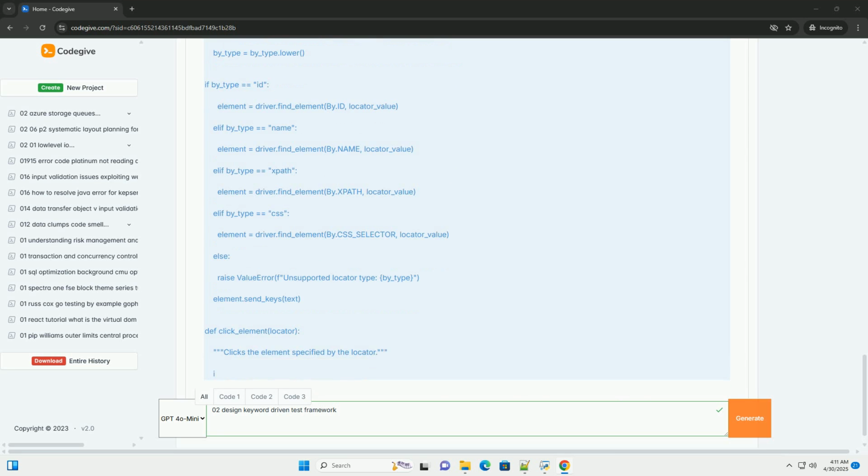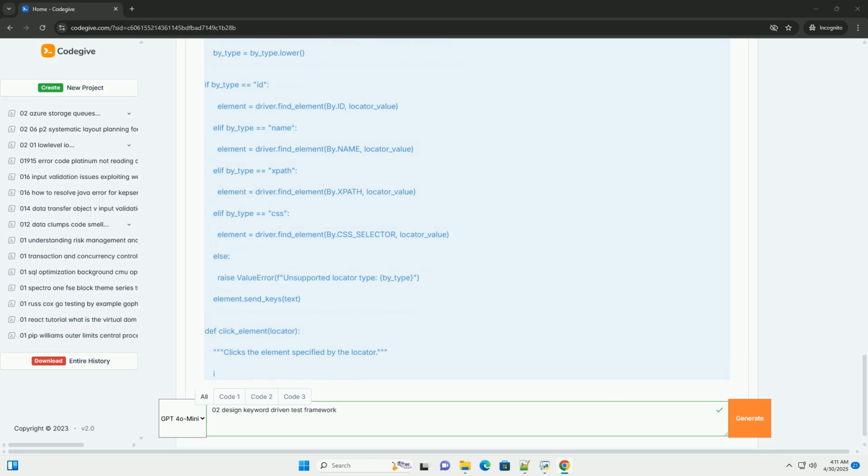Summary and best practices. Keep keywords focused: each keyword should perform a specific, well-defined action. Use meaningful keyword names: choose names that clearly describe the action being performed. Handle errors gracefully: implement robust error handling in both the keyword functions and the test execution engine. Use clear and consistent locators: use a consistent locator strategy, for example always use IDs when available, and fall back to other strategies if necessary.